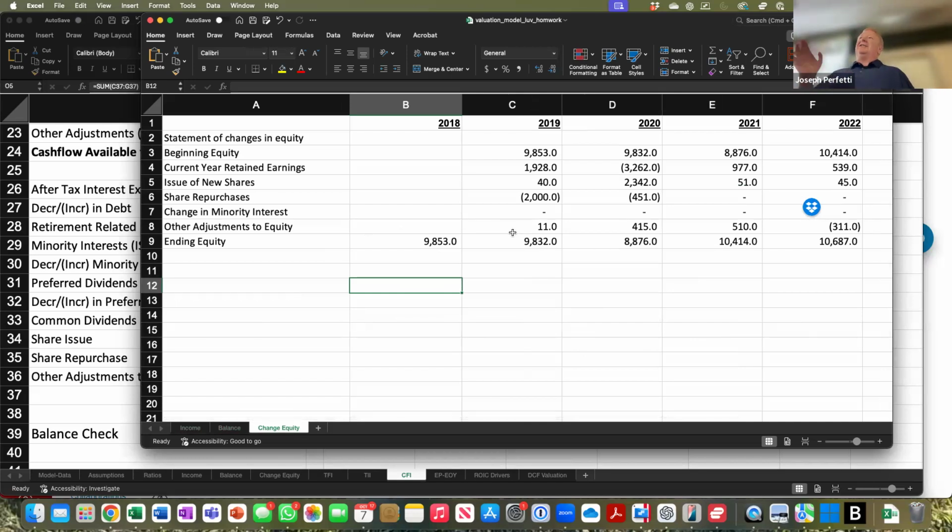That's it. Your assignment is to do a minimum 500-word paper write-up of their ROIC tree and CFI. Now you'll note that I didn't give you the ROIC tree and CFI for Southwest, which means you have to create it. In order to create it, you're going to have to take these income statements and balance sheets and create a TII, a TFI, and a CFI that balance.